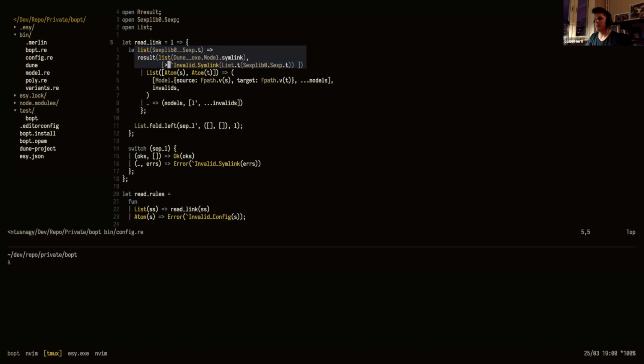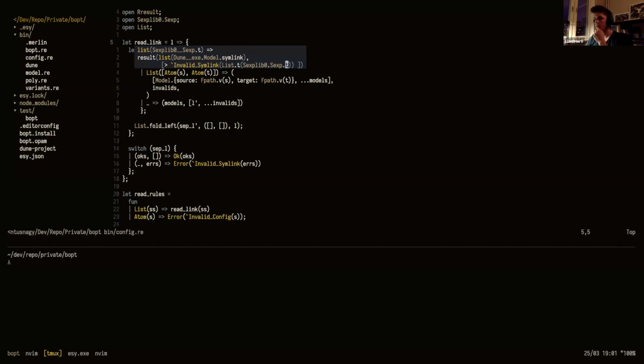And so this is the so-called polymorphic variant. This is indicated by the brackets and the little bigger or less than. This basically tells us that the result type can return either a list or this polymorphic variant called invalid symlink, which is a list of S expressions. I want to store the value from the invalid symlink to basically tell the user, okay, here's the list of all the things that were invalid.